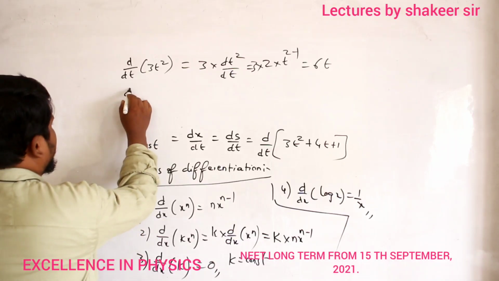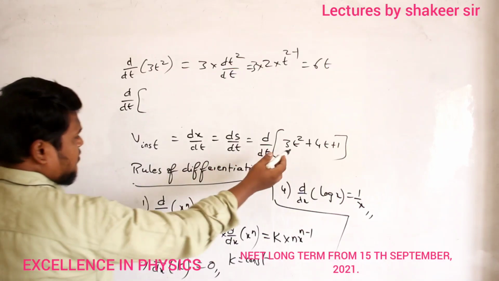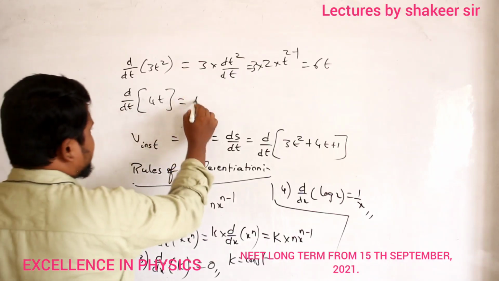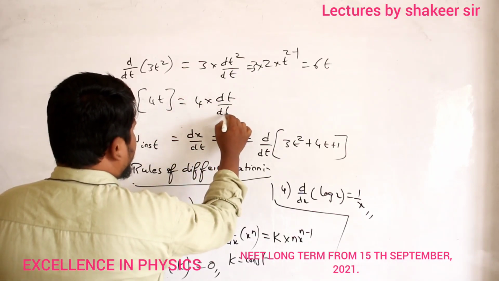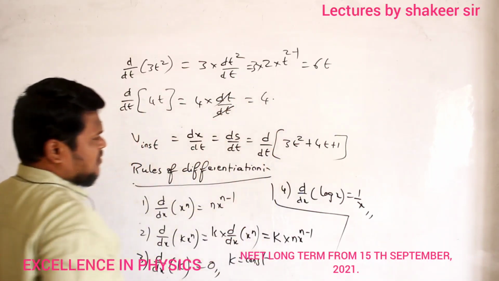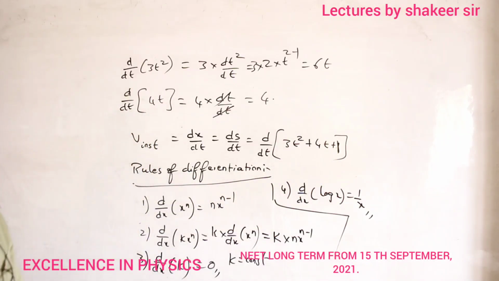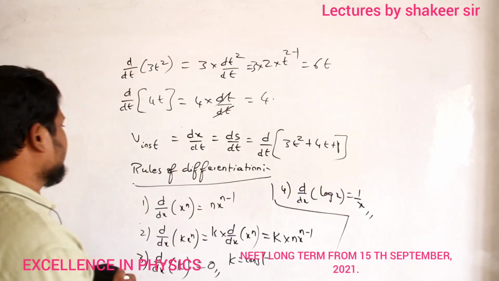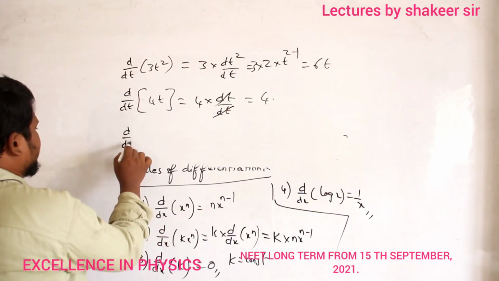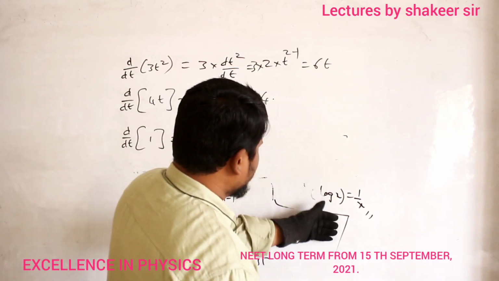Clear now? Then next, what do I have? Differentiation of 4t. 4 is a constant, no? Take it out of differentiation. 4 multiplied by dt divided by dt. The dt will get cancelled, no? So therefore the answer I will get is 4. Then differentiation of 1. What is 1? 1 is a constant. So differentiation of a constant is 0. So therefore I will write differentiation of 1 is 0. Clear now? So therefore what is the total equation I got?